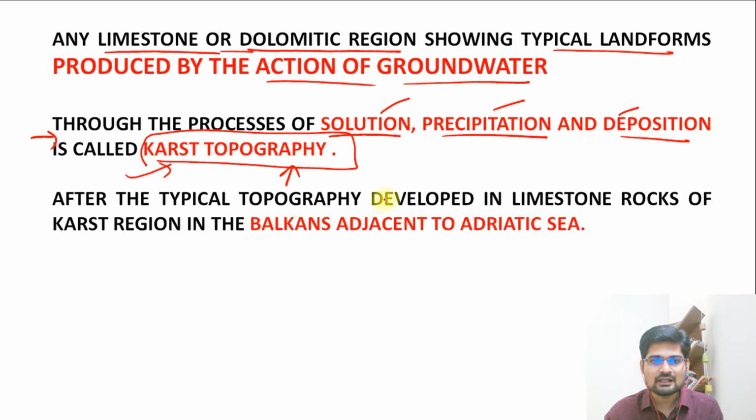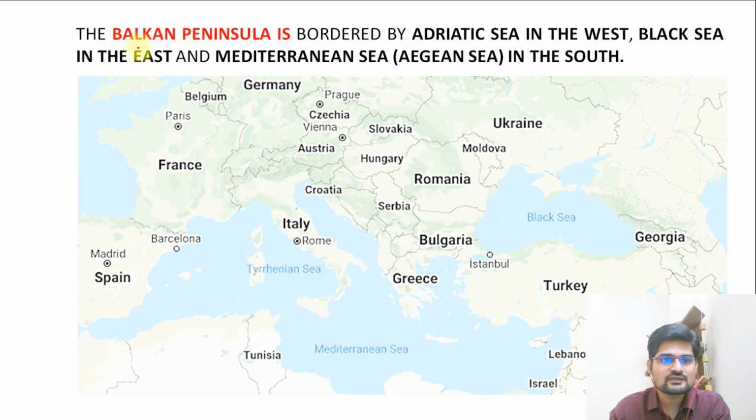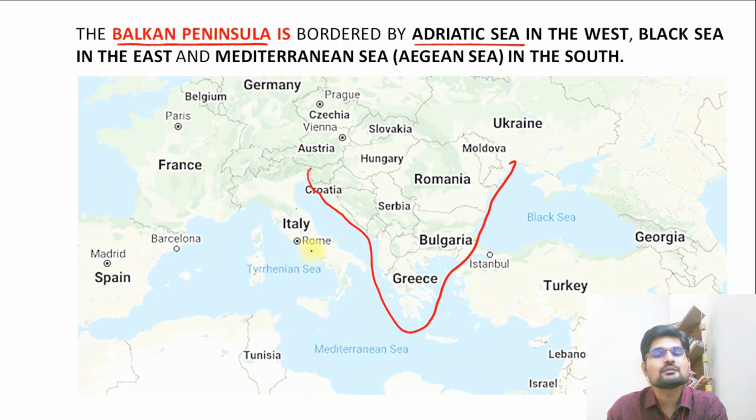The typical topography is developed in limestone rocks of the karst region in the Balkan adjacent to the Adriatic Sea. Now you see Balkan Peninsula, where is it? Close to the Adriatic Sea. If you go by this map, Balkan Peninsula is bordered by the Adriatic Sea. Just look at this particular place. Right from here you see this entire peninsula. This is known as Balkan Peninsula. Now you can see here for yourself.